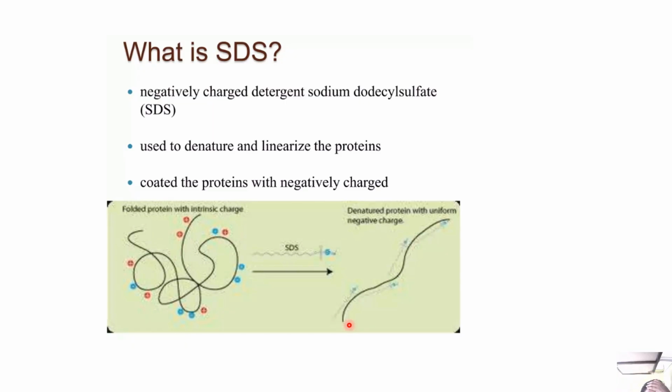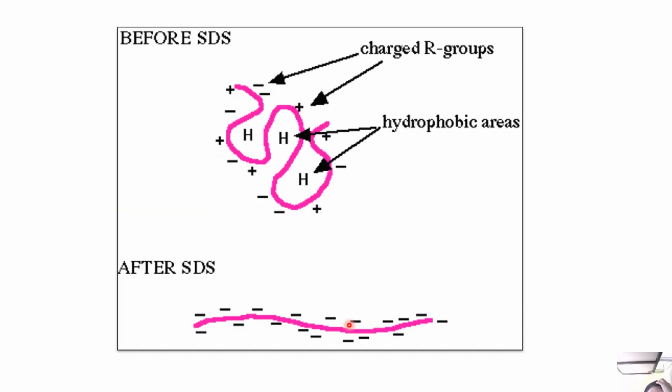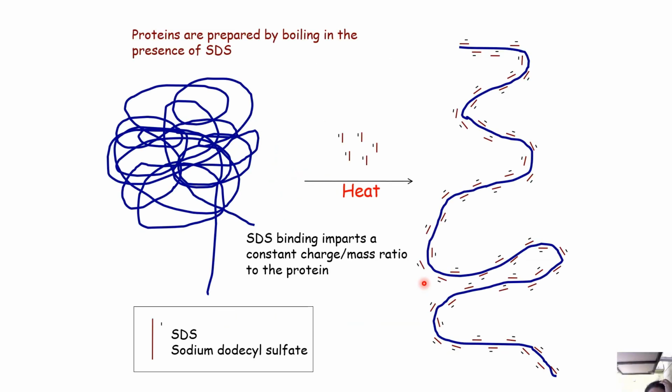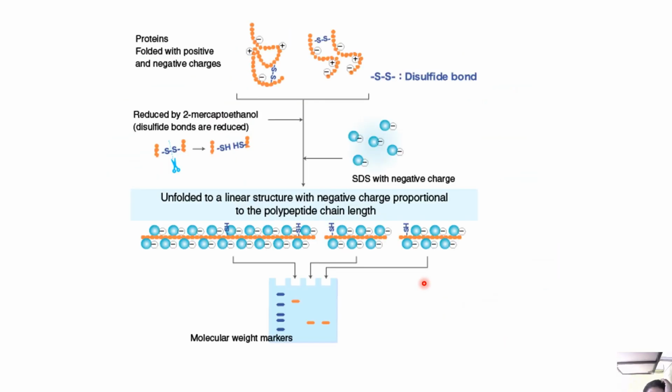So we know by now what SDS is: a negatively charged detergent, sodium dodecyl sulfate, used to denature and linearize the proteins, giving them a uniform negative charge. This is before SDS, and this is after SDS. Proteins are thus prepared by boiling in the presence of SDS. SDS and heat impart a constant charge to mass ratio to the protein. With only SDS, proteins are folded with positive and negative charges. The disulfide bonds are reduced by beta-mercaptoethanol or DTT. The negative charge unfolds the protein to a linear structure with negative charge proportional to the polypeptide chain length.